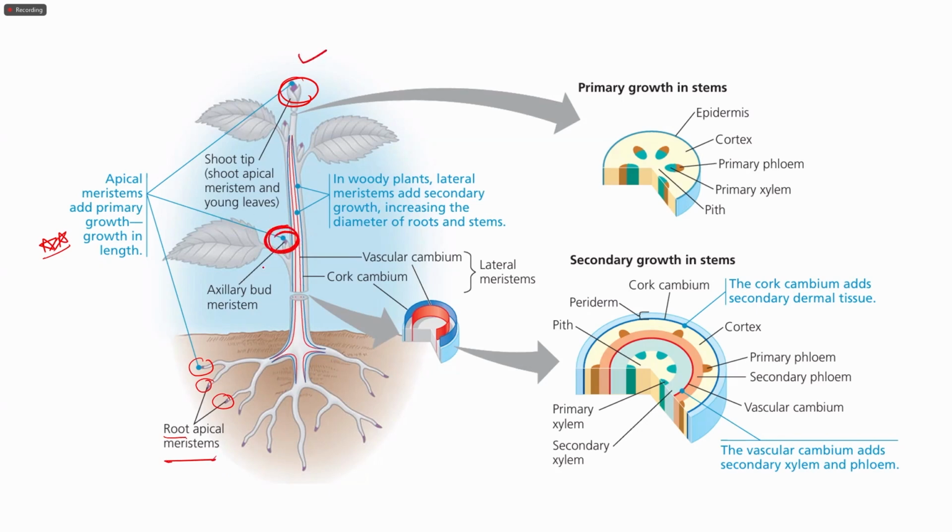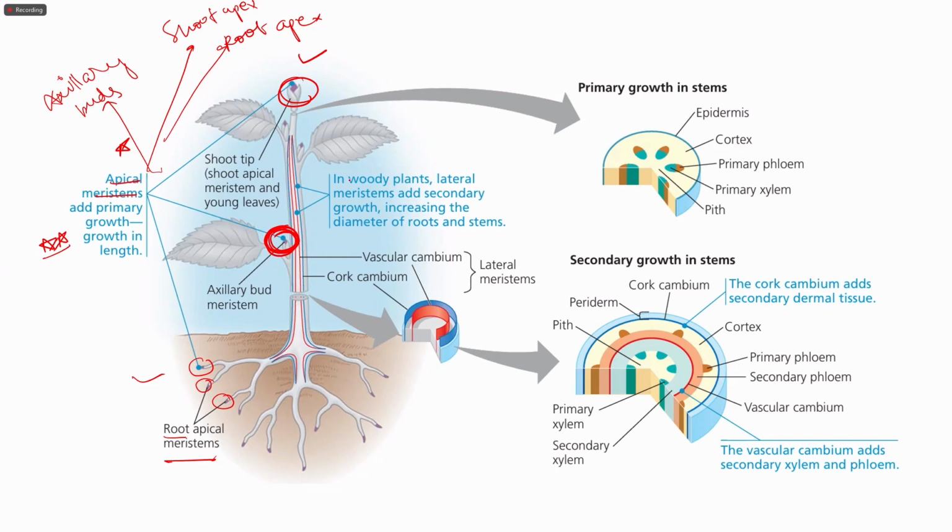Usually it is easy to remember root and shoot. People forget that in the axillary buds also the apical meristems are present. So it is important to remember that they are present in three regions: root apex, shoot apex, and the axillary buds, resulting in the elongation in height.